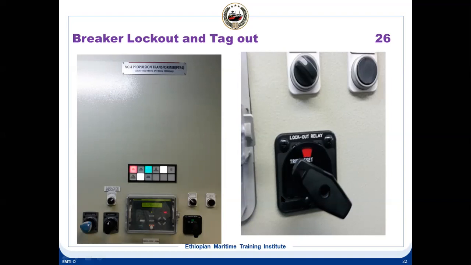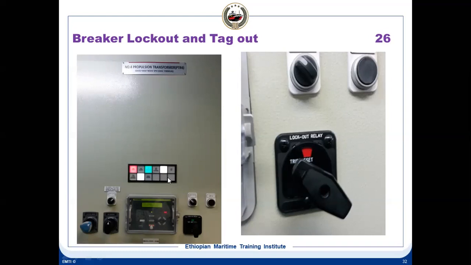All other relays are connected with the lockout relay. This is the final relay. That means even if you have an overcurrent or any other trips, this relay will be activated. And once this relay trips, you see it is showing here trip and reset. So once it is tripped, you need to put it to reset, then only this breaker can be operated.